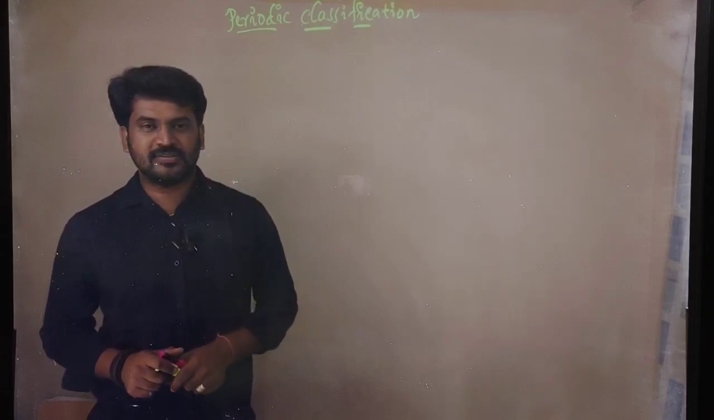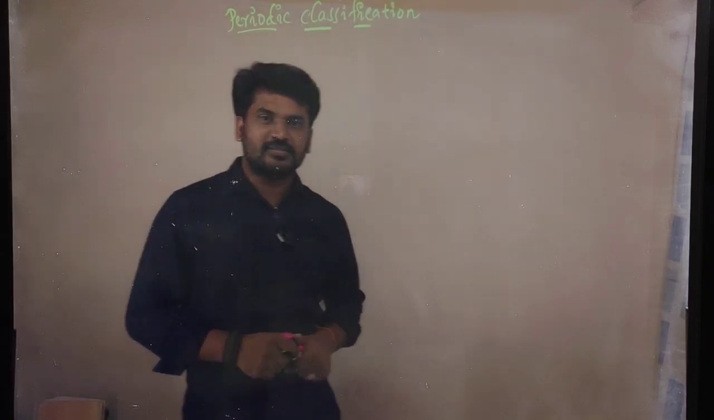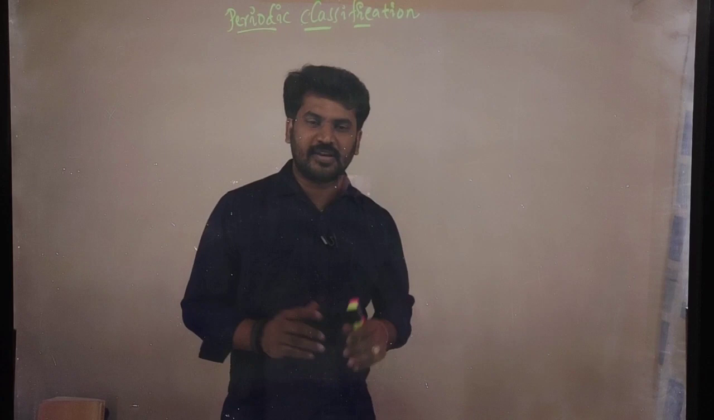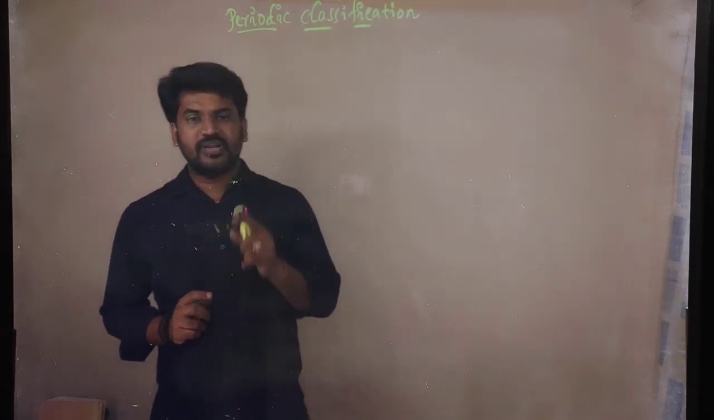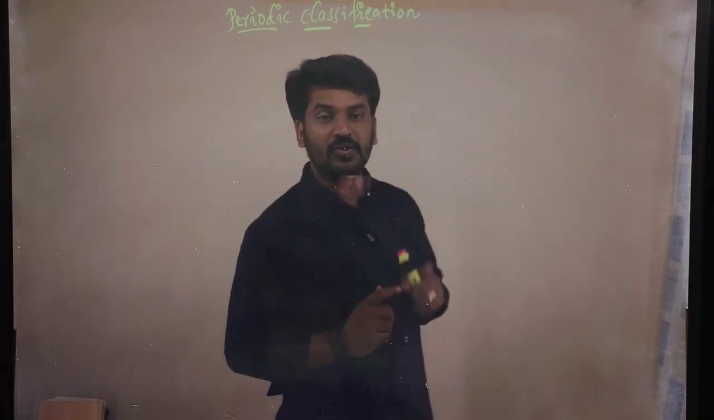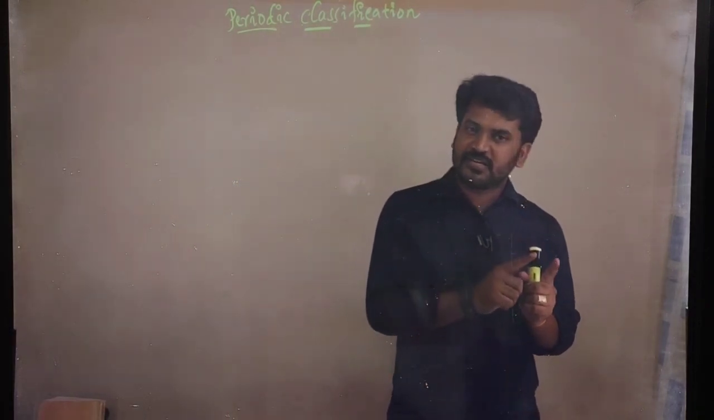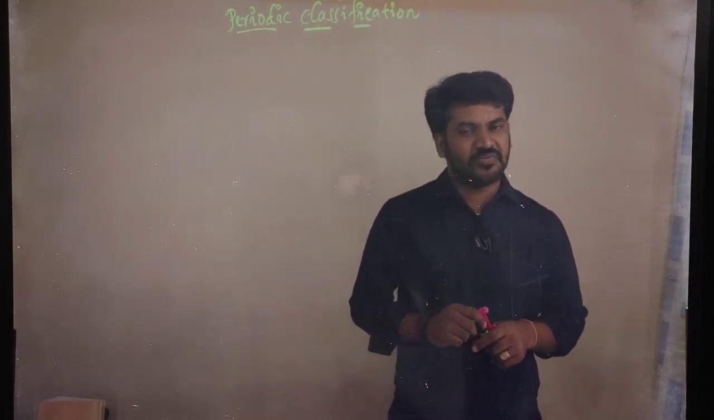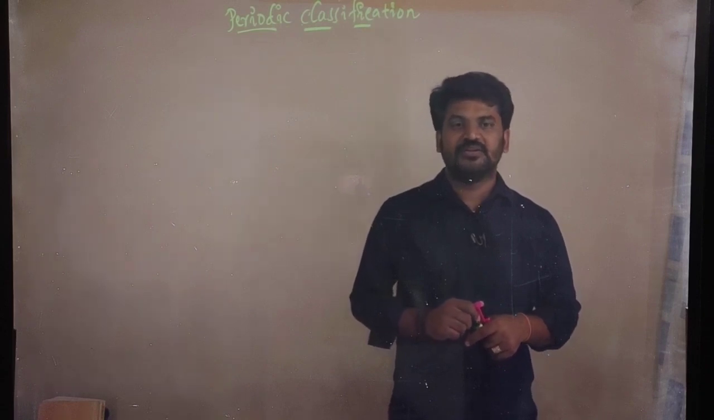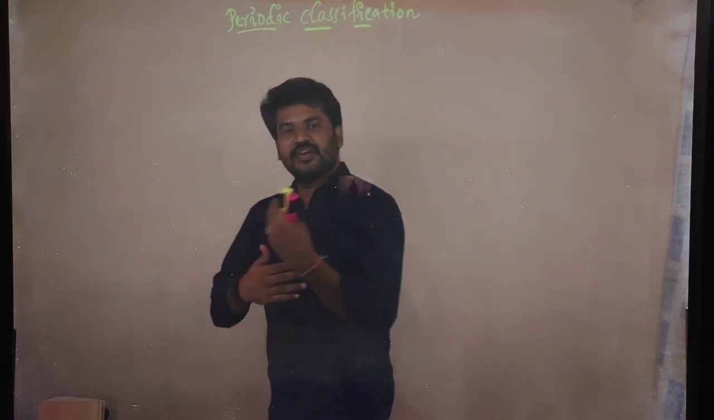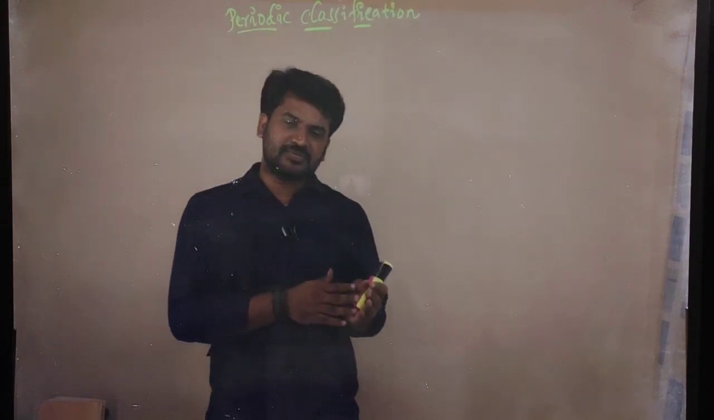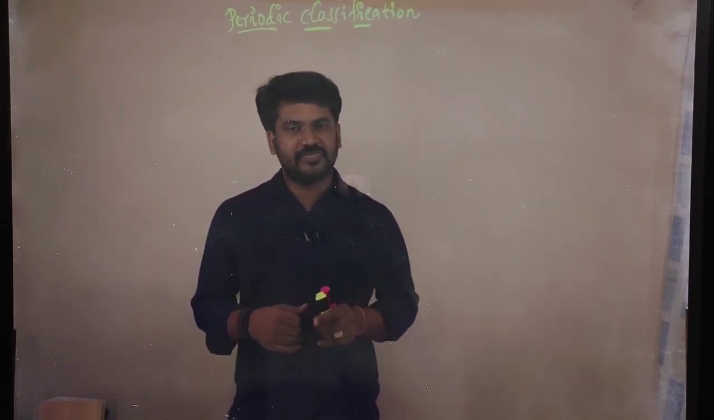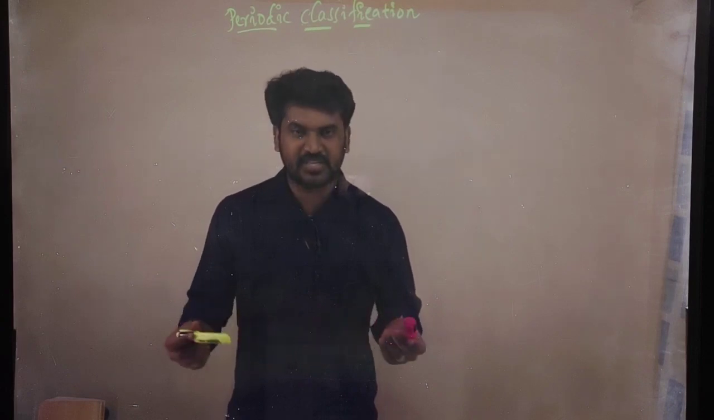Hello students, in the last class we discussed the classification of elements, that is Dobereiner's classification, Newlands' octaves and the Lothar Meyer graph, right? So now let us discuss a further classification, how the elements are classified and how the periodic table is made up. That is what we are going to discuss today, right? So let us enter the topic.